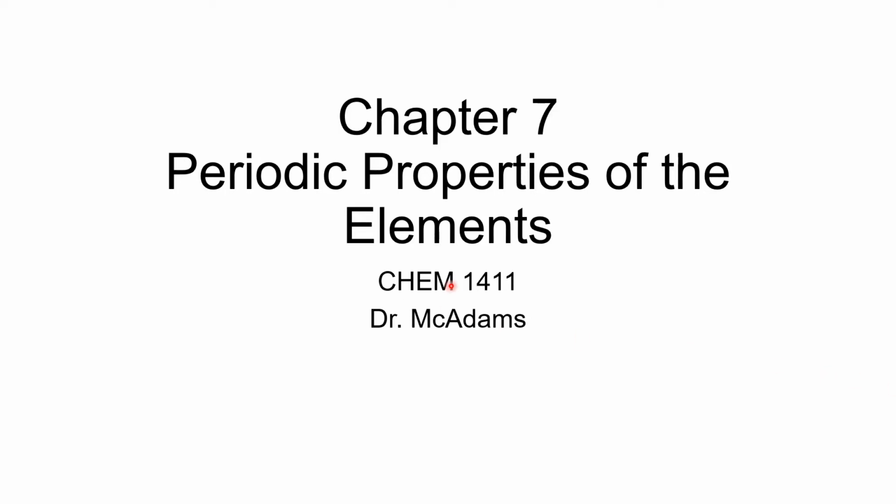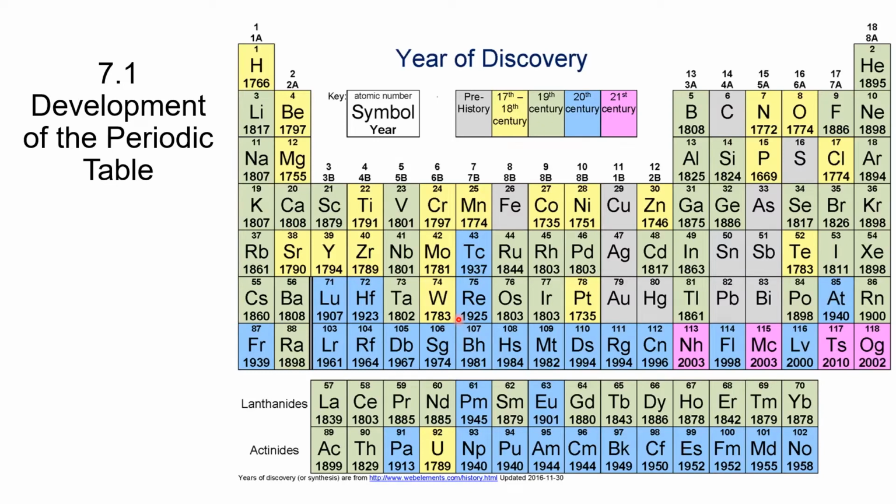In Chapter 7, we're going to be looking at the periodic table and periodic properties of the elements. We're going to start with this picture. This is the periodic table, and it lists each element by year of discovery.